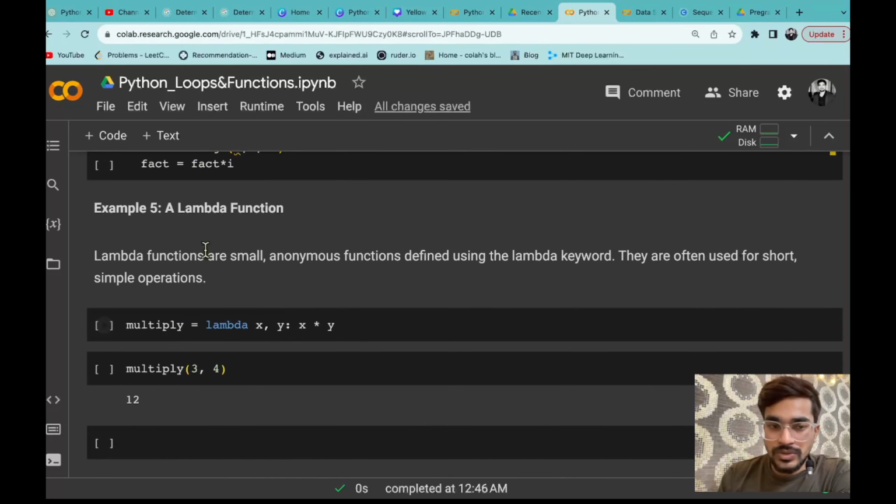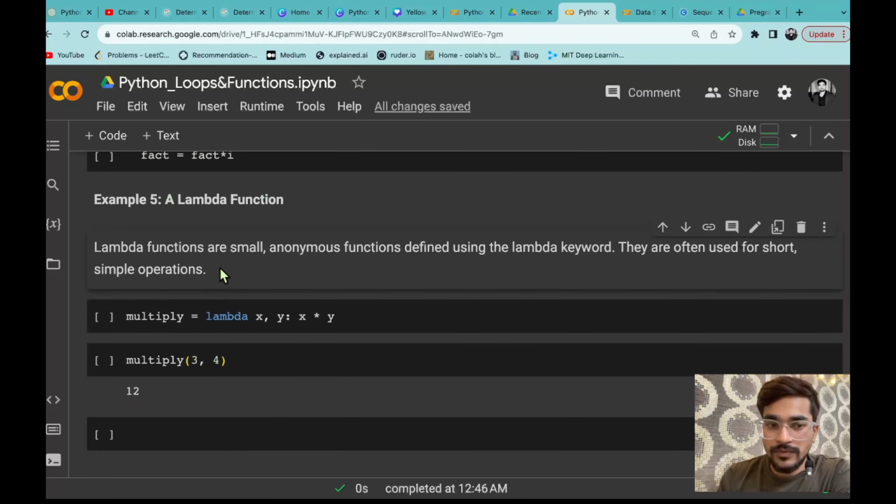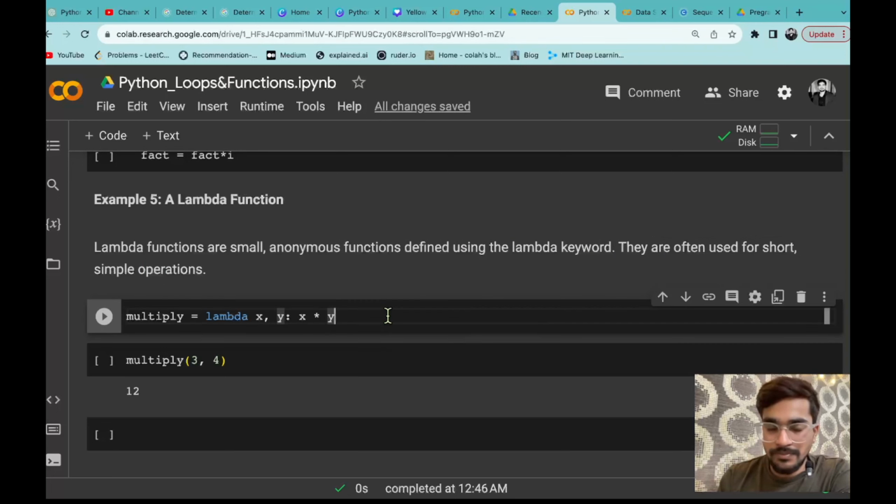Now last we are going to see a lambda function. What is a lambda function? Lambda functions are small anonymous functions defined using the lambda keyword, and they are often used for short and simple operations. Let's say you want to create a simple function which takes only two numbers as input and returns the multiplication of those values.